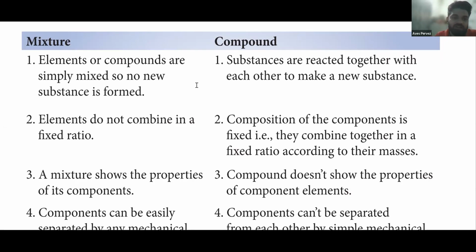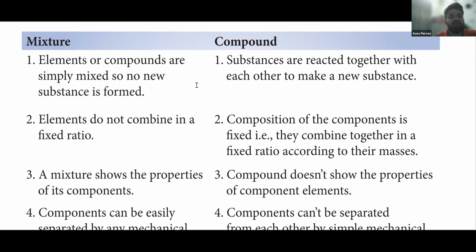So you know that in mixtures no new substance is formed, but in compounds a new substance is formed. Like water is a new substance having its own property. It does not resemble the property of hydrogen and oxygen. So this is the meaning of the first statement. Elements do not combine in a fixed ratio.